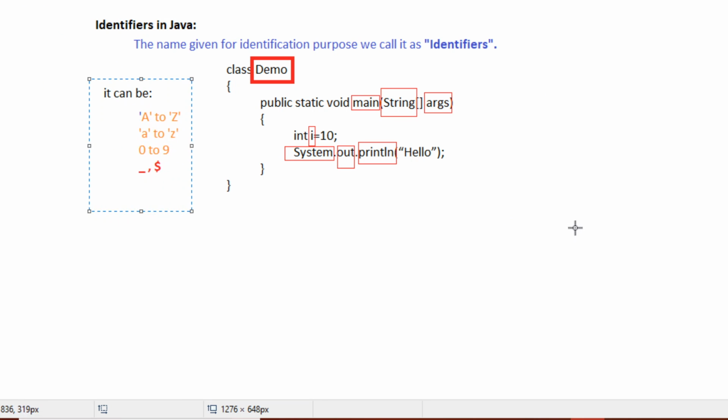The name can contain capital A to capital Z as alphabets, then small a to small z, then numbers 0 to 9. It can contain any of them. And apart from these, it allows only underscore and dollar sign as special characters. Okay, so let's see which things are valid and which are invalid.